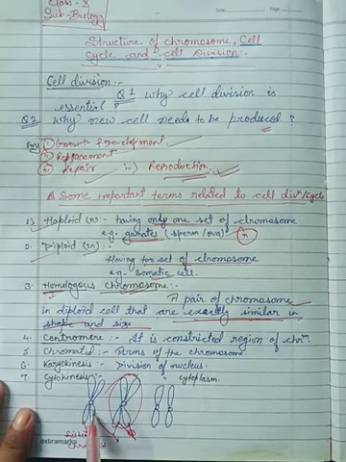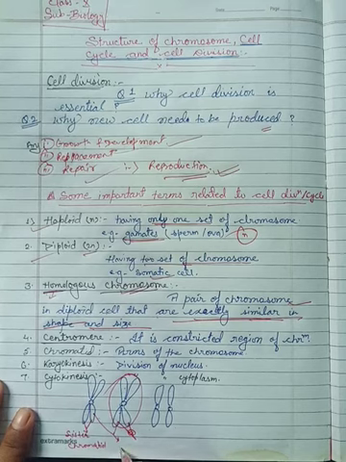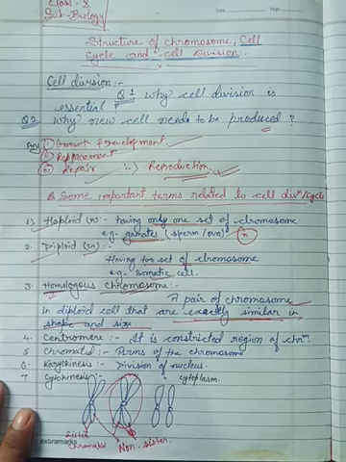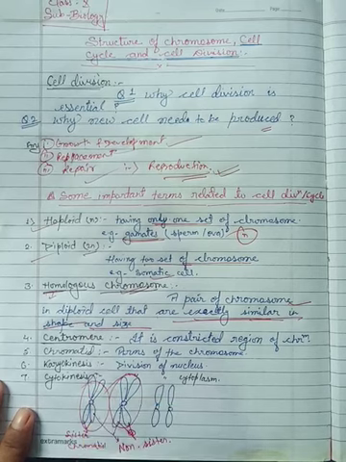But the chromatids of different chromosomes are called non-sister chromatids. And this is the homologous chromosome. Why?